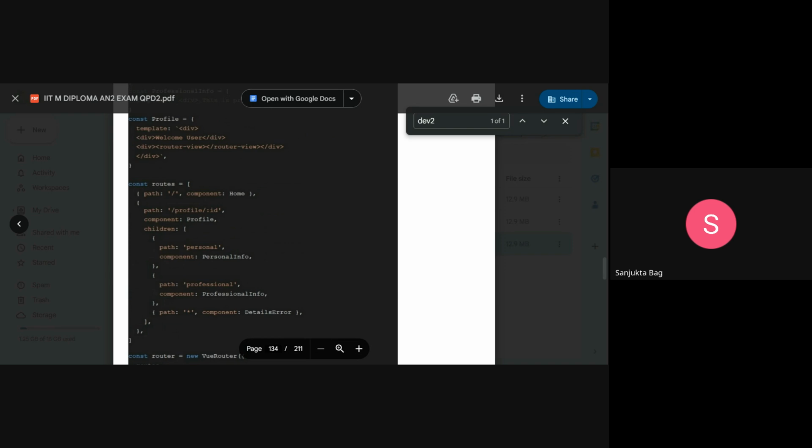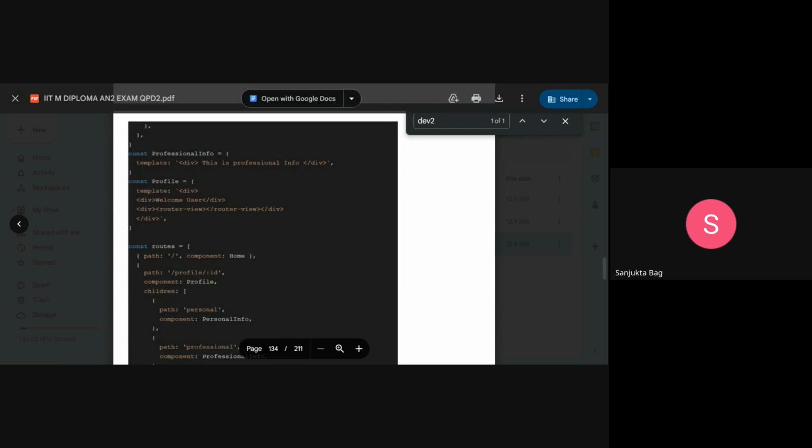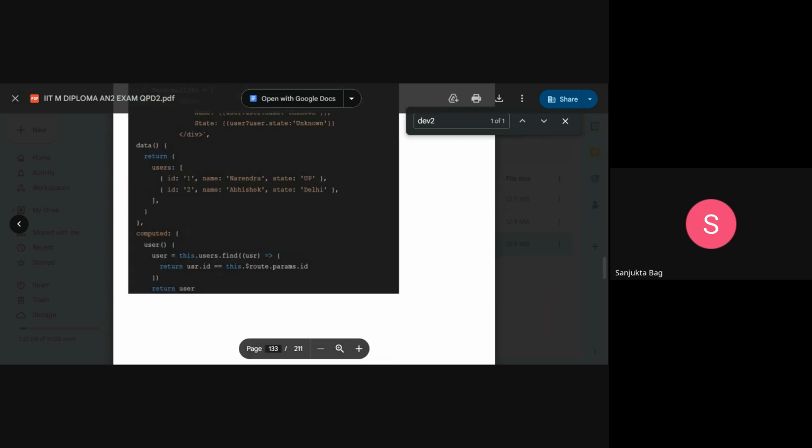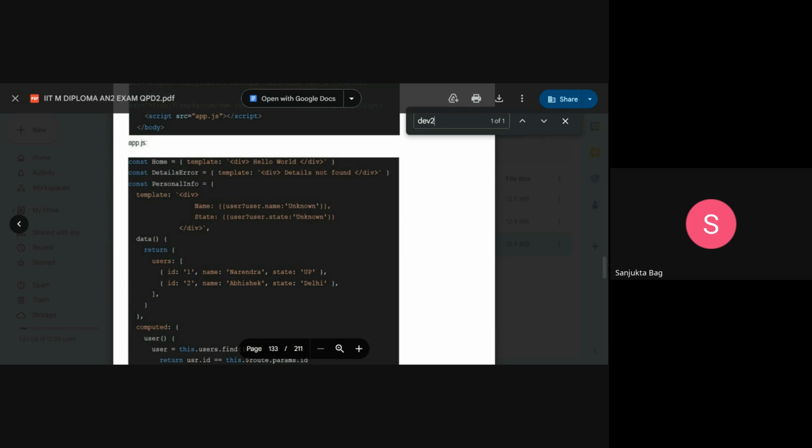So first is profile slash ID. ID given is 2. For profile slash ID, the component is Profile. We go to the Profile component. It says welcome user. There is a nested router view. For the path personal, the component is PersonalInfo. In PersonalInfo, the template says if the user exists, then the user name and the state of that user will be rendered, else it is unknown.